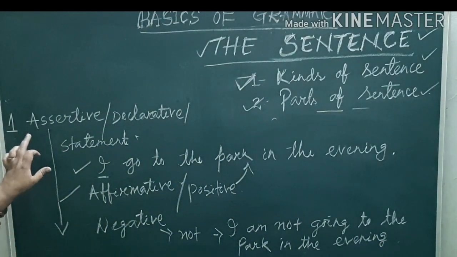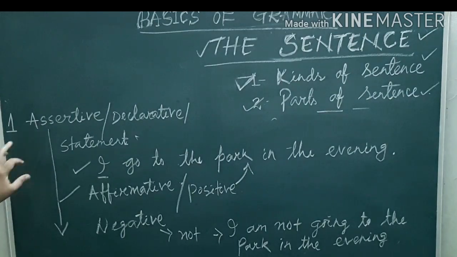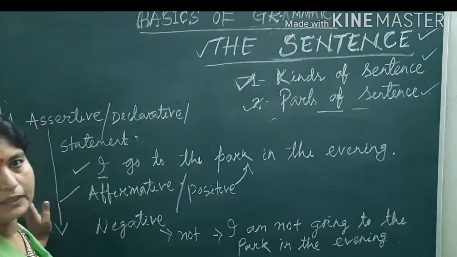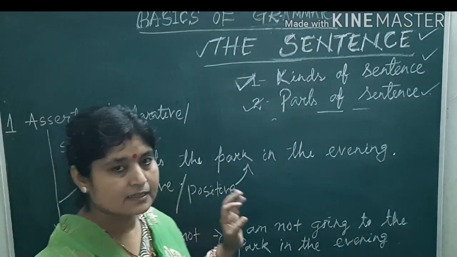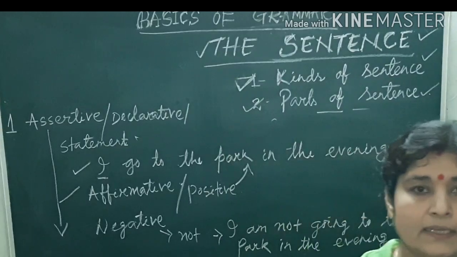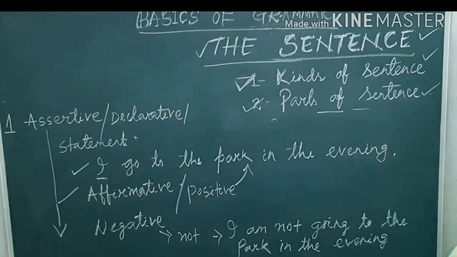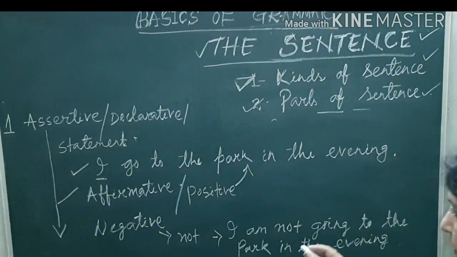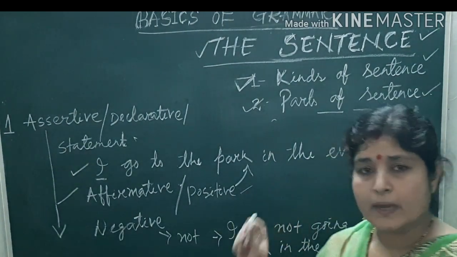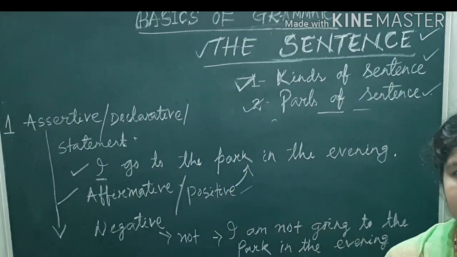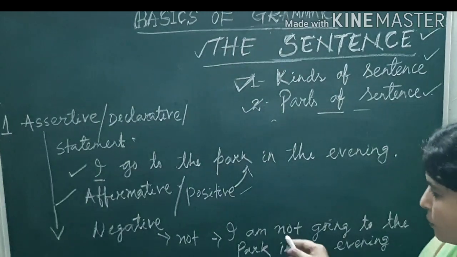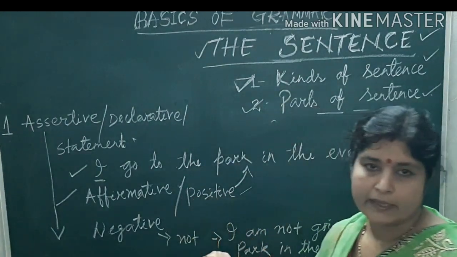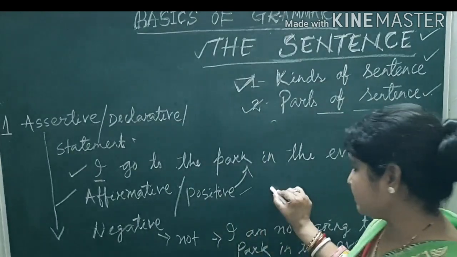So, assertive sentence means what? A sentence that states something. Like, I go to the park in the evening, and it is an affirmative sentence. These assertive sentences have 2 forms: one is affirmative and another one is negative. Affirmative means positive. Like, birds fly in the sky. Birds do not fly in the sky. This is the way we can change positive to negative and negative to positive.